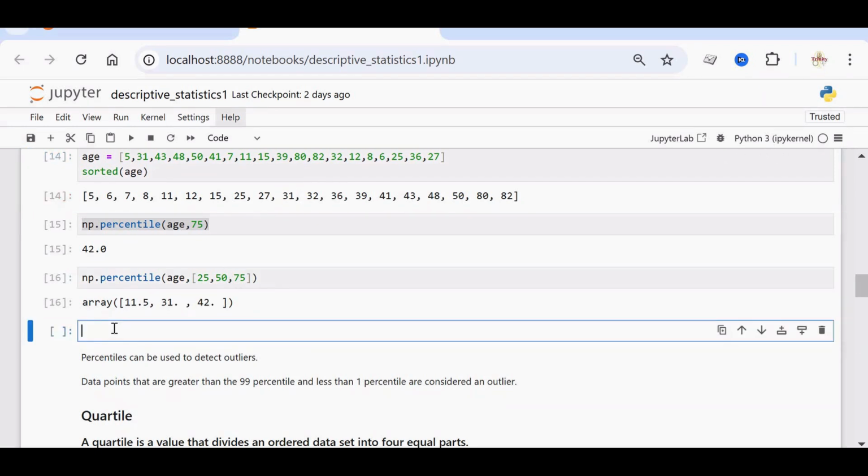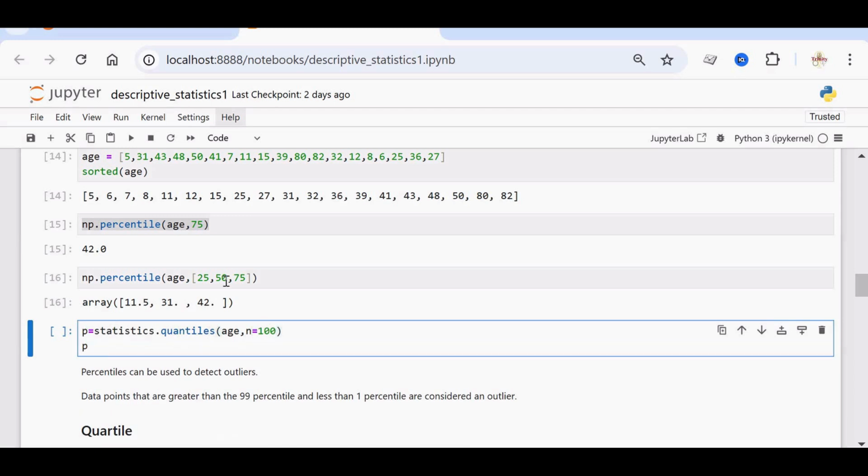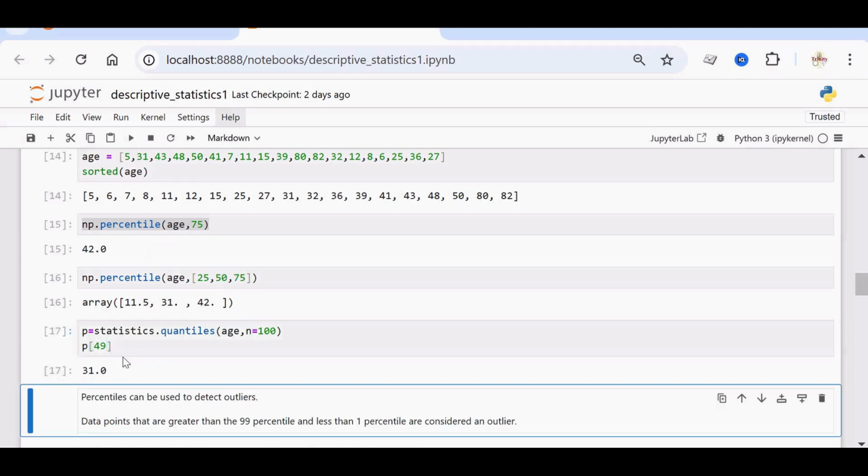We can also find out the percentile using statistics. We can store it in a variable called p. statistics.quantiles method. We are passing age as the first argument, and the second argument is n, how many divisions you have to make. 100 equal divisions, so n is equal to 100. Now for the 50th percentile you can just give p of 49. It starts from p of 0 till p of 99. So p of 49 will give you the 50th percentile. So we got 31 here. Similarly, you can find out other percentiles.